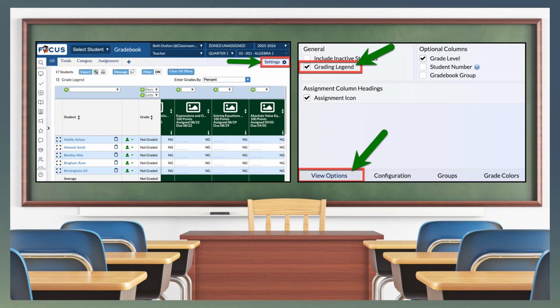If you don't see the legend in your gradebook, go to the settings and check Grading Legend.